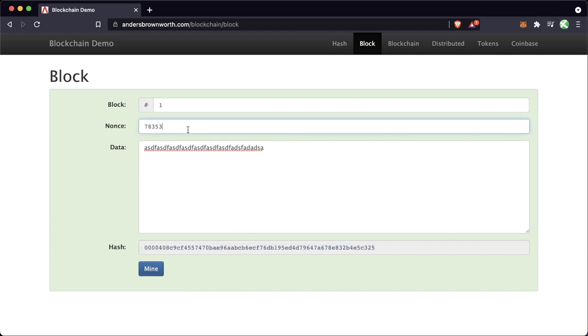So the problem the miners had to solve was to start with 4 zeros. And the only way for them to really do that is brute force, trying stuff. So they tried 1, okay, 1 didn't work. Okay, 2, nope, 2 didn't work. 3, no, 4, 5, 6, okay, 5 started with 1 0, but that's not 4. They have to keep trying all these numbers until they get to this one where, let's hit mine again, it has 4 zeros at the start.